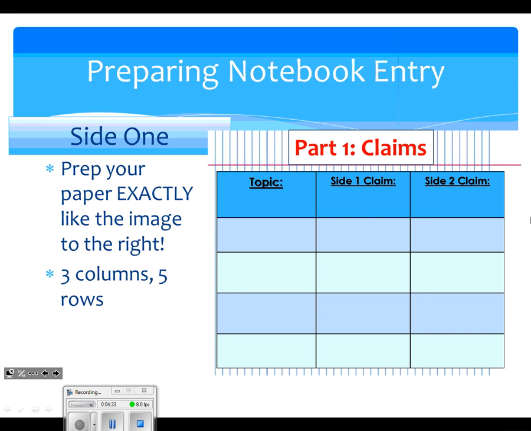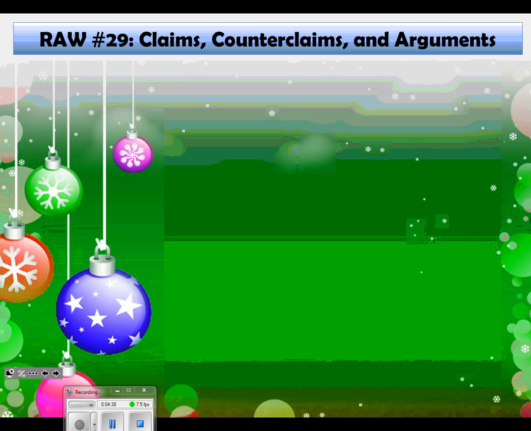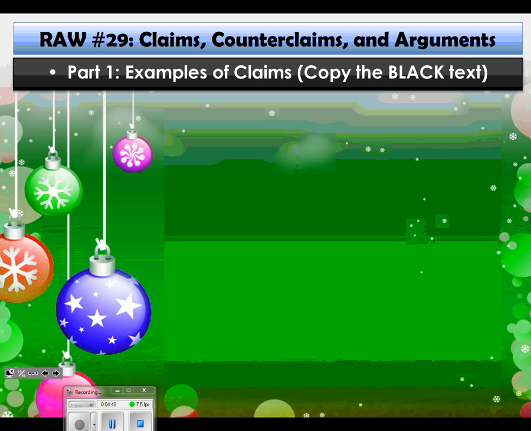All right, now let's talk through what we are going to be doing in each one of those columns. You're going to notice the directions say copy the black text. Before you do, I'm going to walk you through how to read this, okay? So don't copy it until I give you the go-ahead.